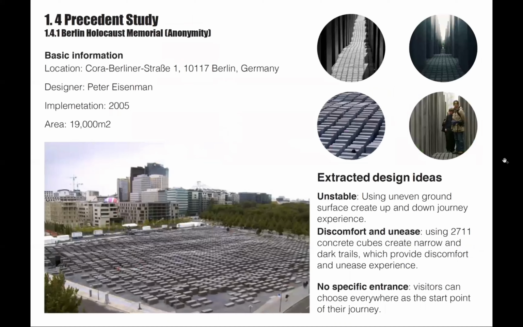A good memorial landscape design is the Berlin Holocaust Memorial. I have learned three important ideas from it. Firstly, create an unstable experience. Secondly, provide discomfort and unease. And thirdly, no specific entrance. People can choose anywhere at the beginning of their journey.